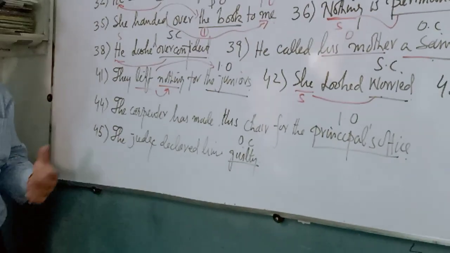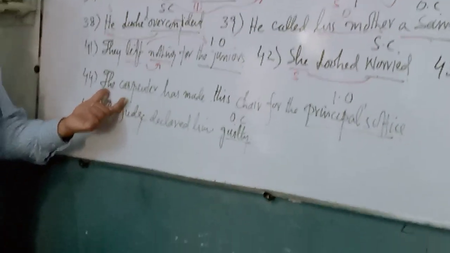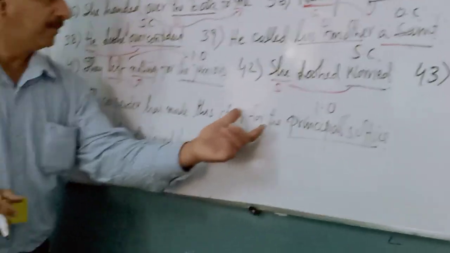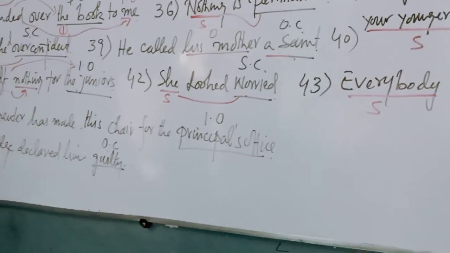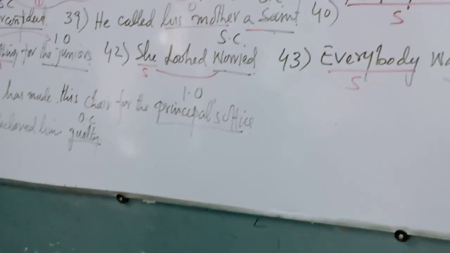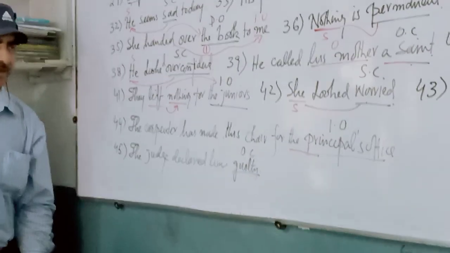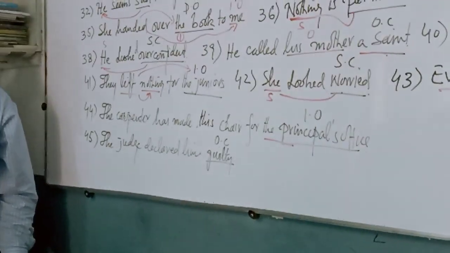Clear? Next one. The carpenter has made a chair for the principal's office. The principal's office is an indirect object. Why is it an indirect object?